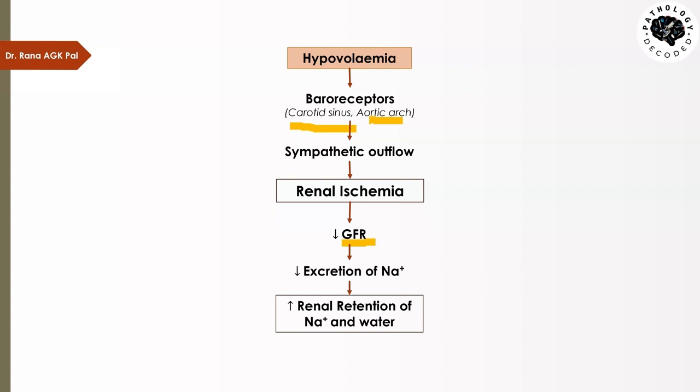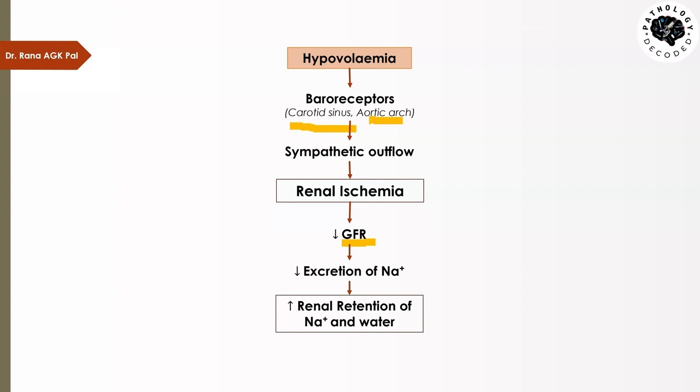So it's a straightforward thing. There was hypovolemia. So the heart decreased its cardiac output. It was sensed by the baroreceptors. Baroreceptors kicked in the sympathetic system. There was release of adrenaline, which caused vasoconstriction. Less blood reached the kidney. So less GFR was formed, and that led to decreased excretion of sodium. But this is not a sufficient mechanism. The kidney still has some of the GFR which is formed. The kidney has a mechanism that after the formation of the urine, it will still extract the water and sodium out of it. It will not let anything go in the urine.